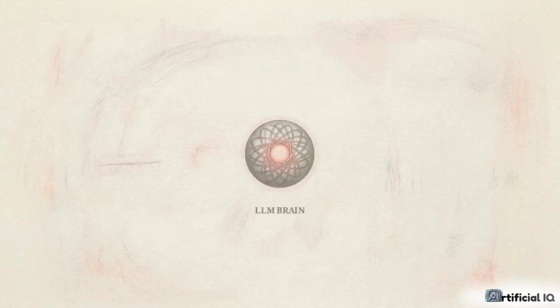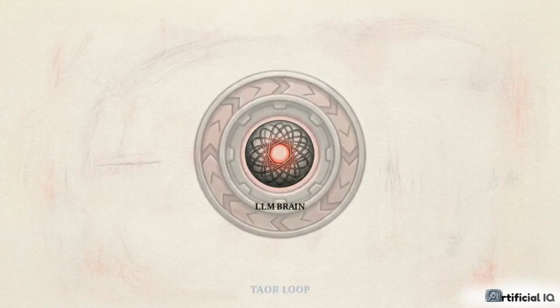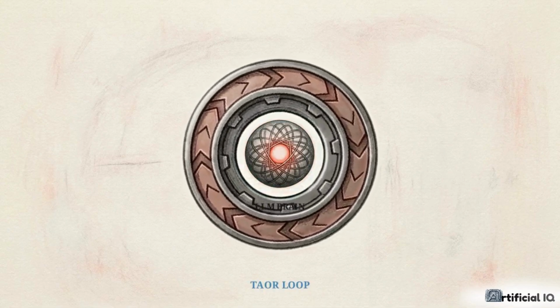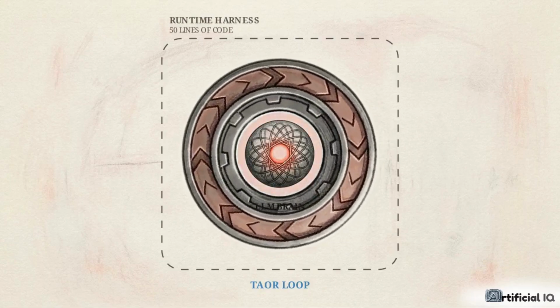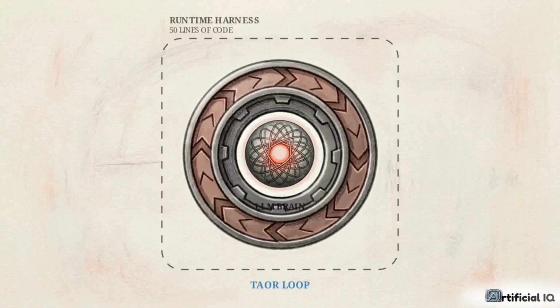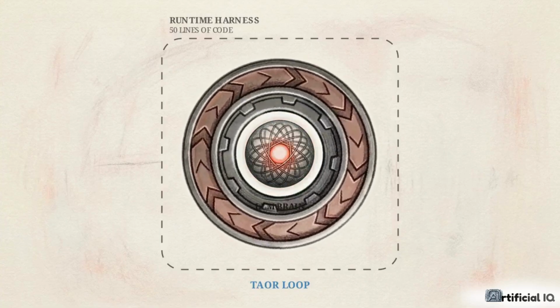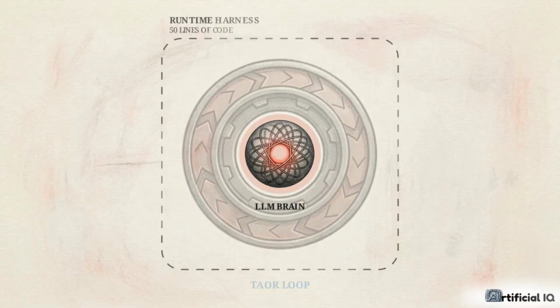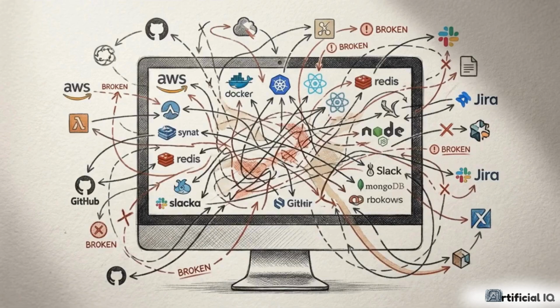This node is the LLM brain, driving the TAOR loop: think, act, observe, repeat. A cyclical track surrounds it. The runtime is 50 lines of code executing continuously. Without hard-coded paths, the model evaluates its progress and triggers a stop signal when done. A loop needs tools to be useful.